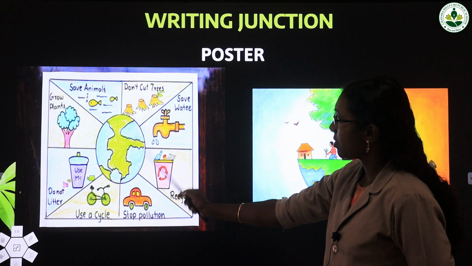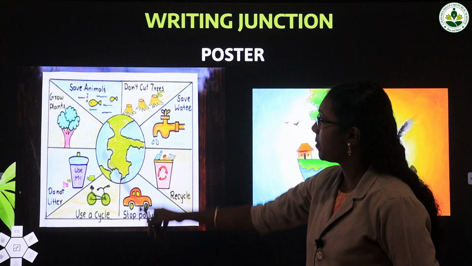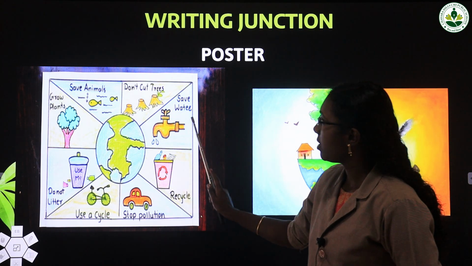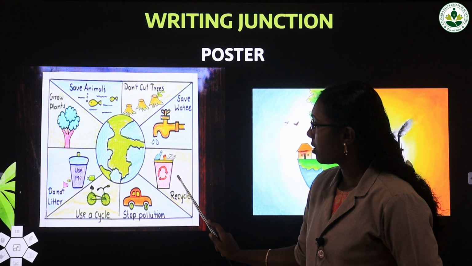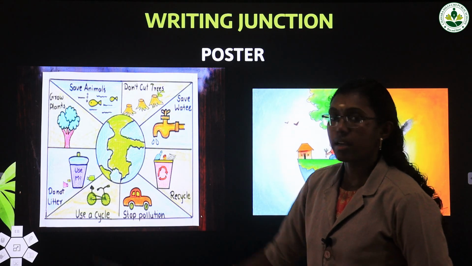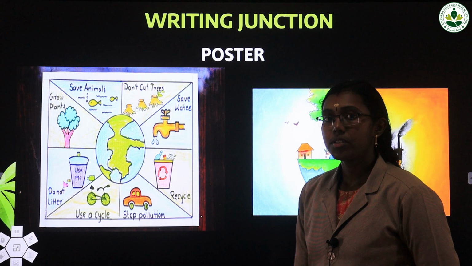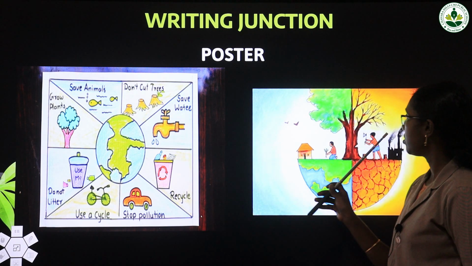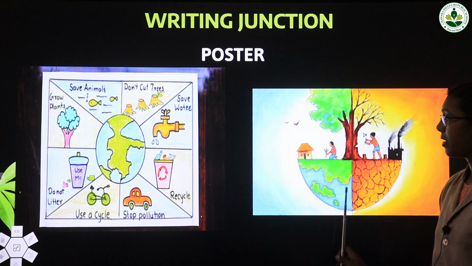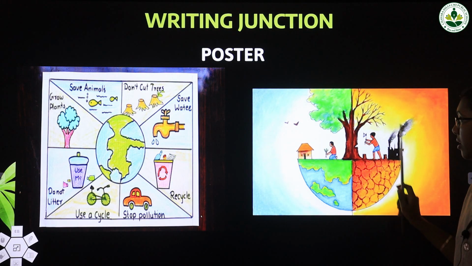So from this poster you can understand how to save our earth. See, we have to grow trees and save animals; don't cut trees. Don't waste water; recycling process and pollution. Use a cycle means less pollution, and use the bin means you have to keep the waste in proper places. This poster is also about saving the earth. On the right side you can see someone cutting and on the left side someone planting. There we can see green nature, but here it is red. See all the pollution on the right side.